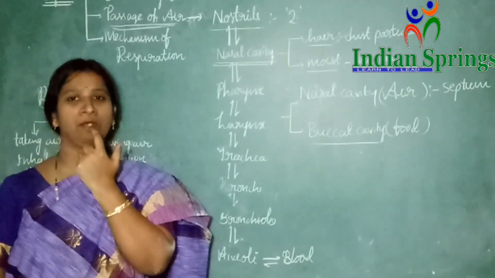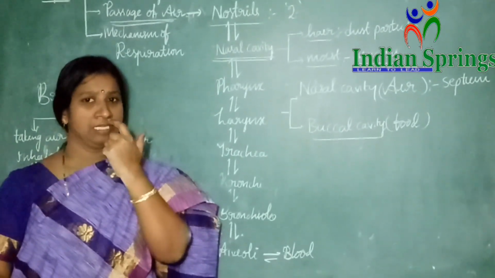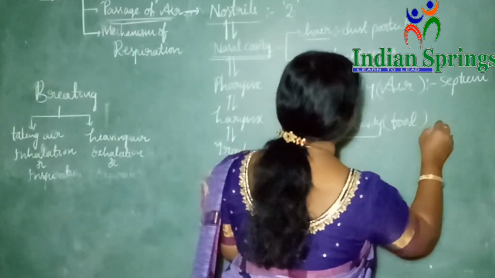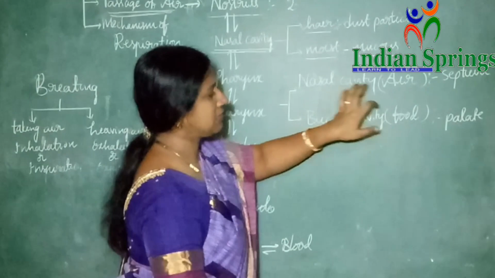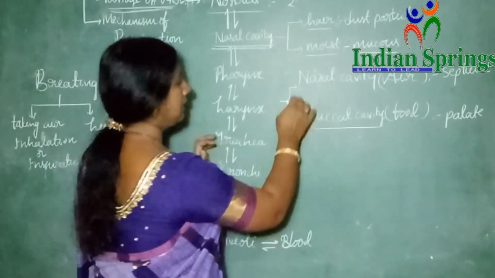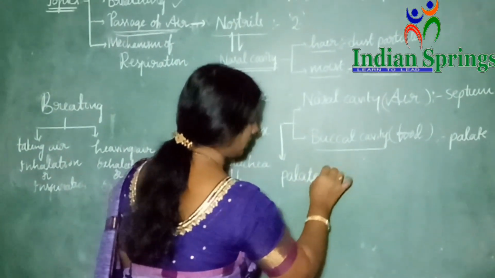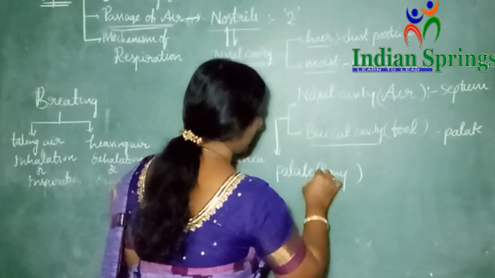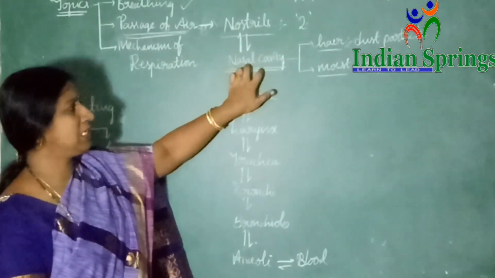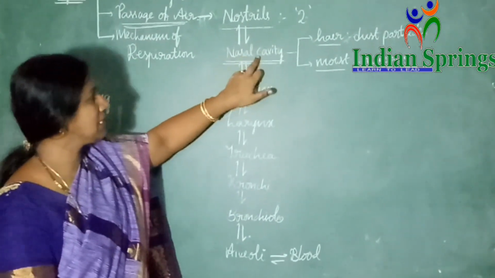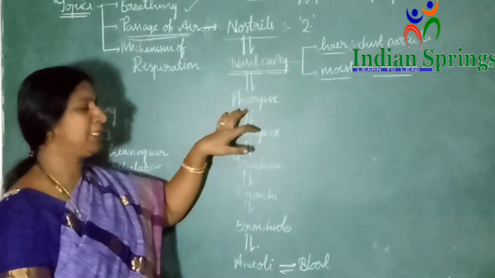Whereas when you come to the buccal cavity, here we have the nasal cavity, and down below we have the oral or buccal cavity. These two are separated by a hard structure called the palate. So please remember, both the nasal cavities are separated by the septum, whereas the nasal cavity and buccal cavity are separated by a bony structure called the palate. Now from the nasal cavity, air enters into the pharynx.